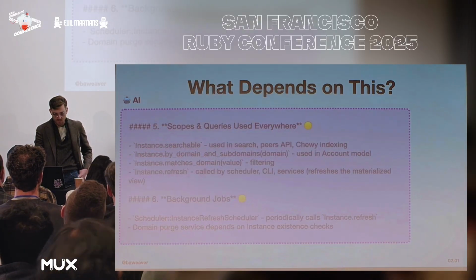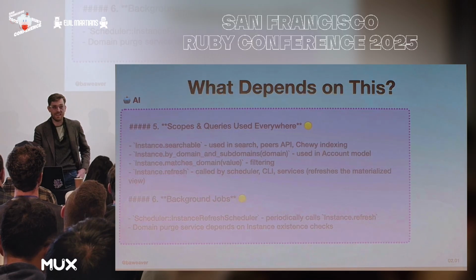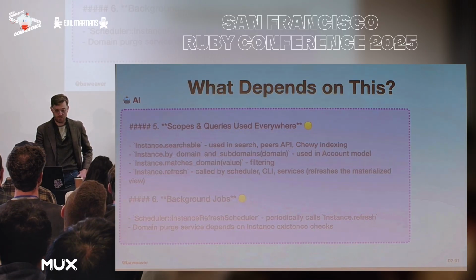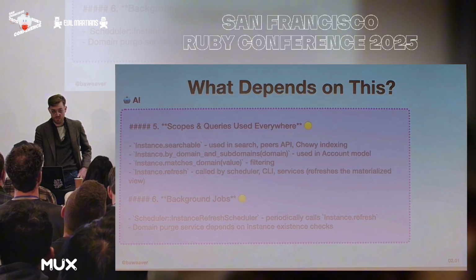Now, again, there seems to be a lot of moderation, a lot of unrelated logic in here. Scopes and queries can be a real hassle when breaking things down, especially for those who use other packs heavily. Active can be a blessing when starting out, but the bigger you get, the more that starts to become a little bit of a curse as far as you have everything deeply entangled with each other and you can't really understand it. We've also got background jobs doing some refreshes, instance checks, existence checks, and other things.